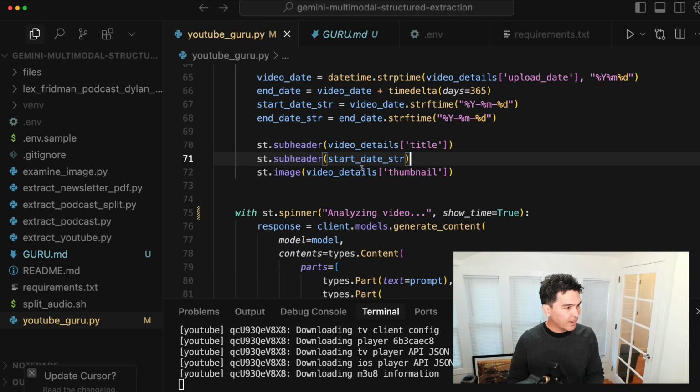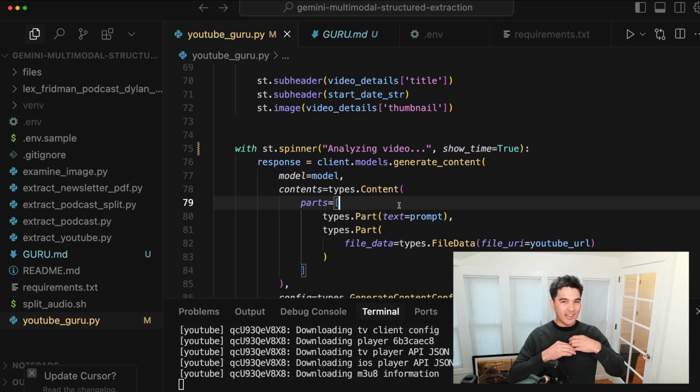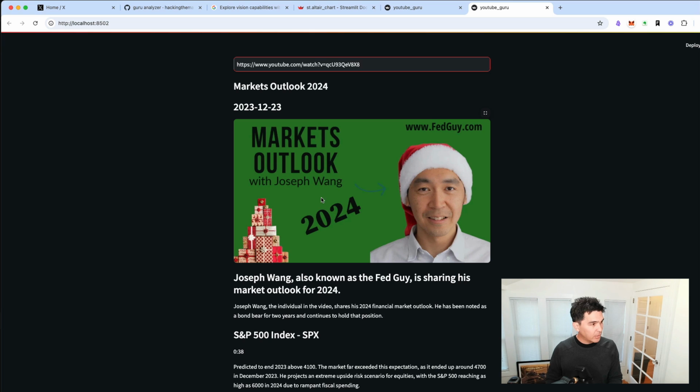So I display the title and the date, display the spinner, and then I call Gemini, and then when it's done, it'll show the results. And so you'll see when it's done, you can see that Joseph Wang here predicted the S&P 500 index at the end of 2024. He said it'd reach as high as 6,000 in 2024. Amazing call right there. I don't think anyone was saying that because S&P was like 4,000 something. So his prediction in 2023 and 2024 was pretty good.